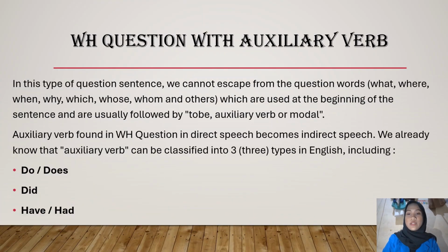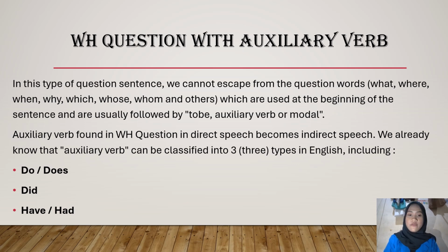WH question with auxiliary verbs. In this type of question sentence, we cannot escape from the question words what, where, when, why, which, who, whom, and others, which are used at the beginning of the sentence and are usually followed by an auxiliary verb or modals.